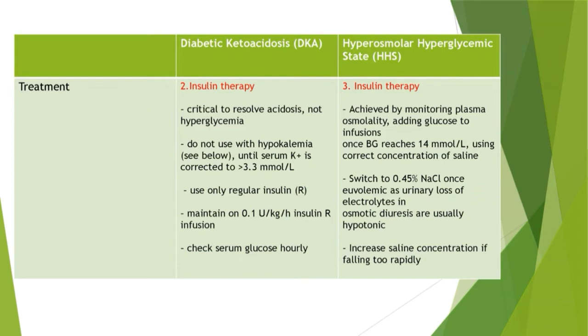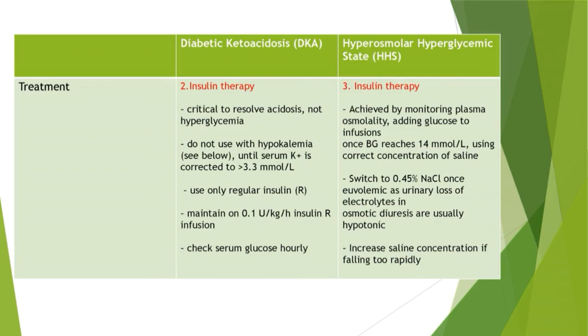DKA insulin therapy is critical to resolve acidosis, not hyperglycemia. Do not use with hypokalemia until serum potassium level is corrected to greater than 3.3 millimole per liter. Use only regular insulin, 0.1 unit per kilogram per hour. Check serum glucose hourly.